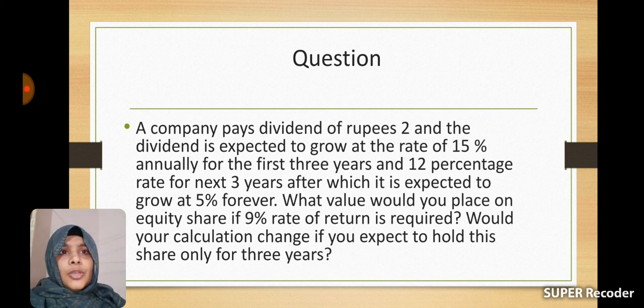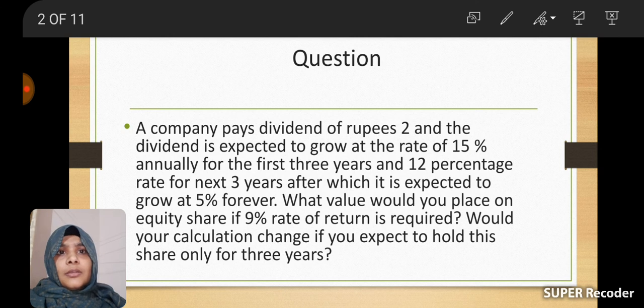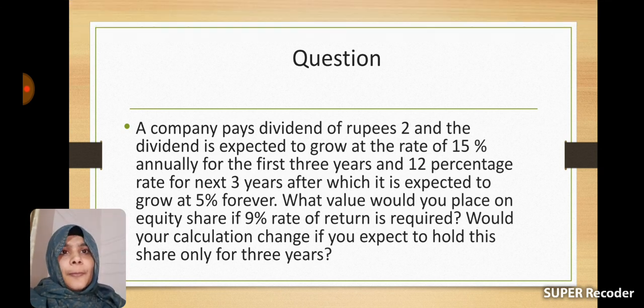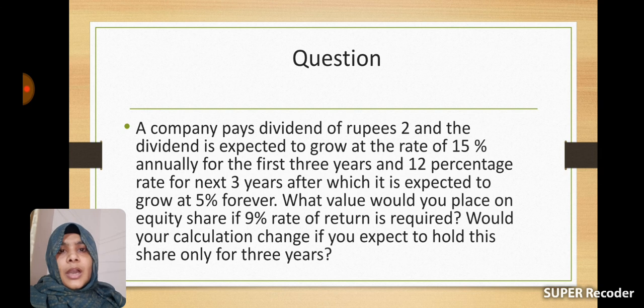The supernormal period is 6 years: in the first 3 years the dividend grows at 15%, and in the next 3 years at 12%. So there are two growth rates in the supernormal period. Afterwards, in the constant growth or normal period, the growth rate is 5% and K is 9% here.